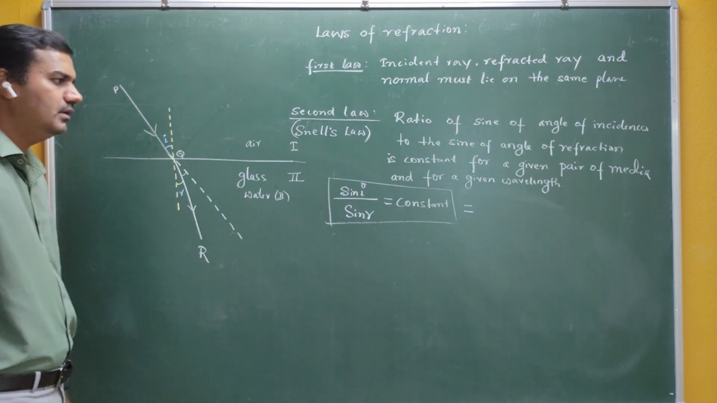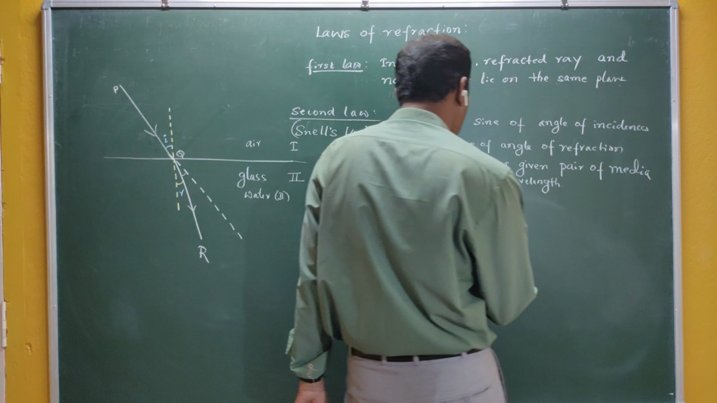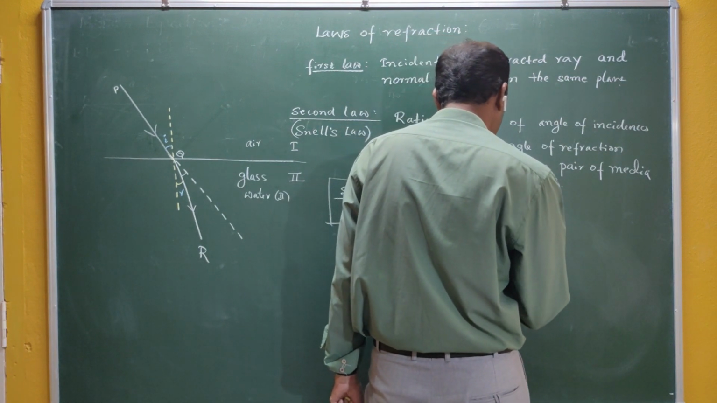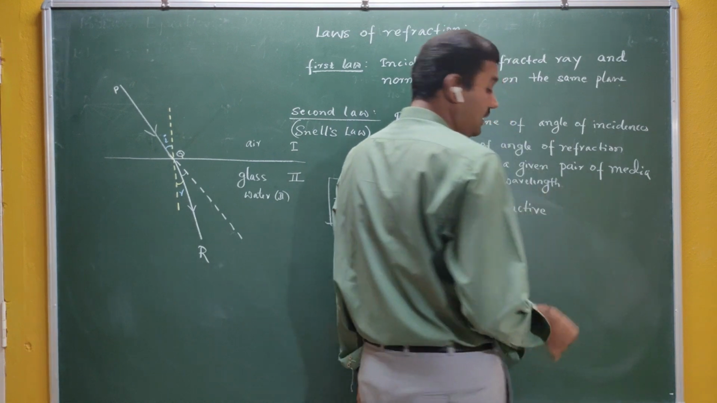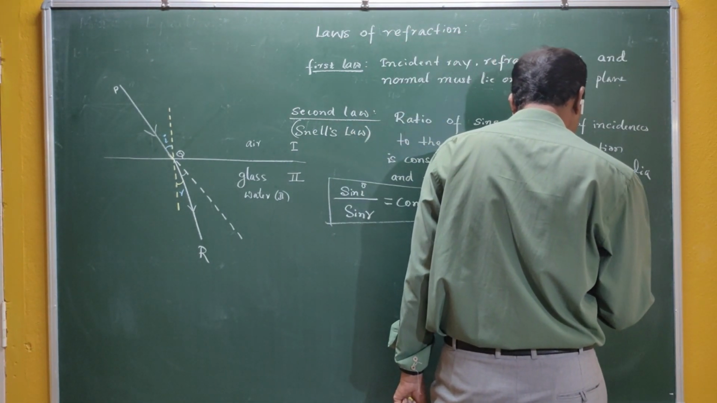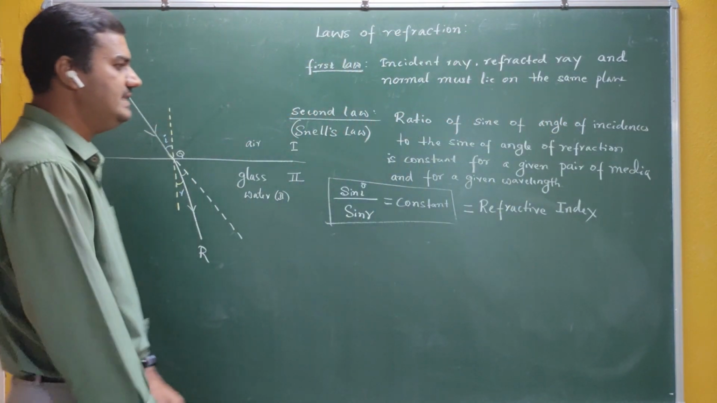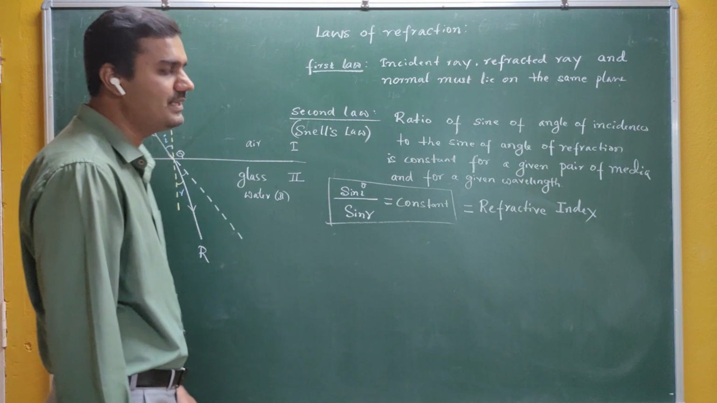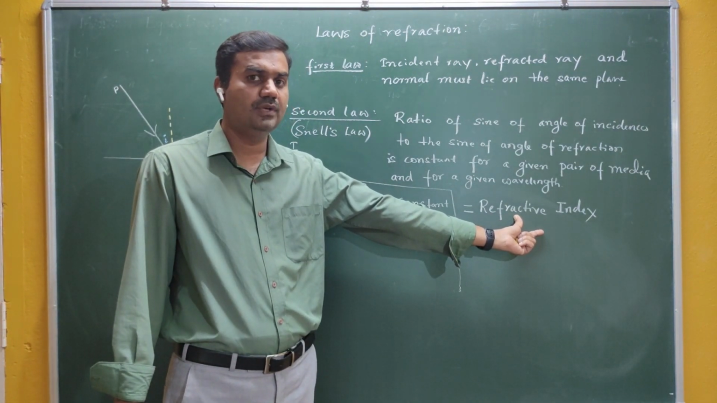Now this constant is a very important constant. We call this constant the refractive index. It belongs to the refraction topic. Definitely it gives some value here. I can see that it is a unitless quantity. Why is it unitless?